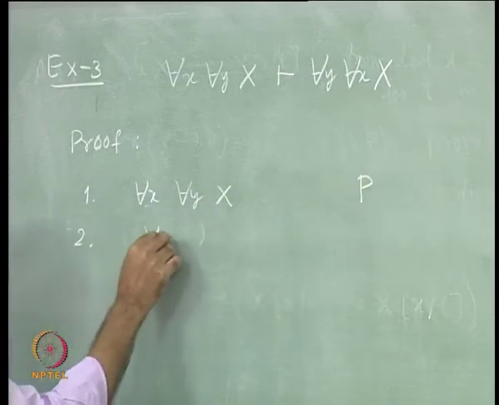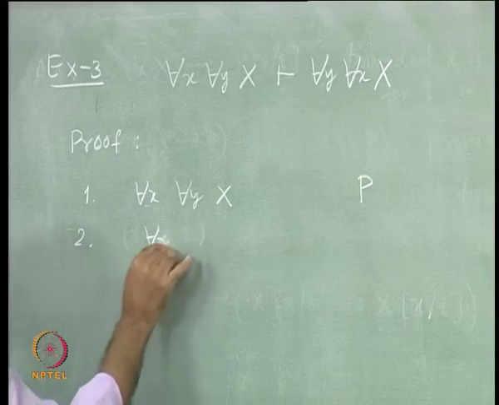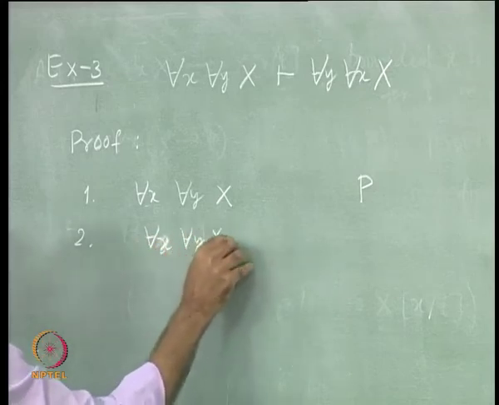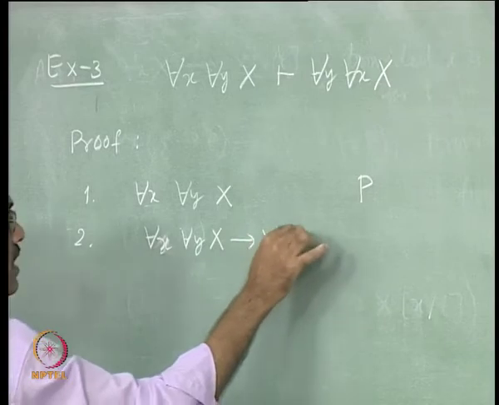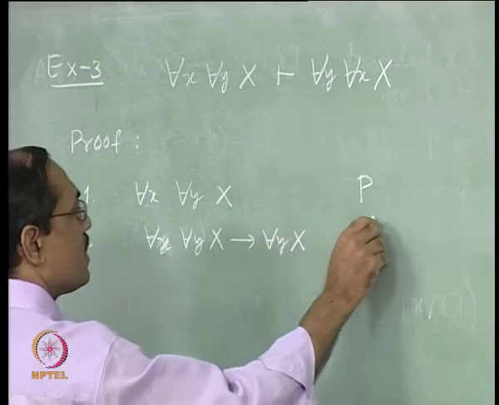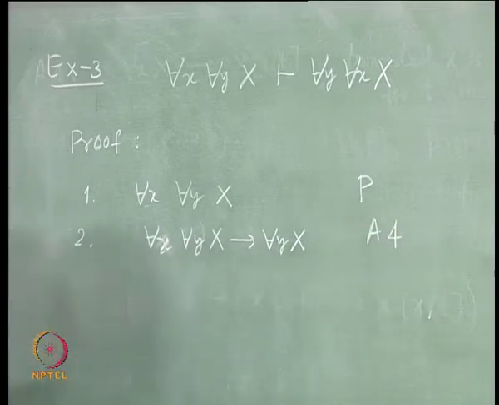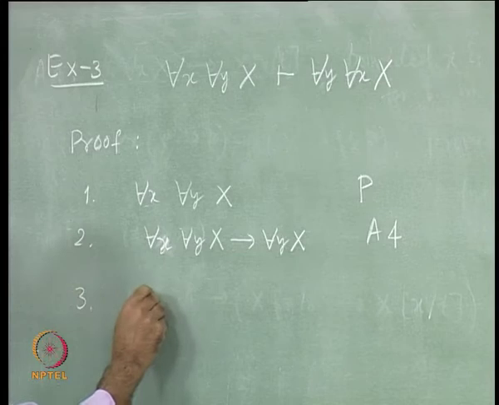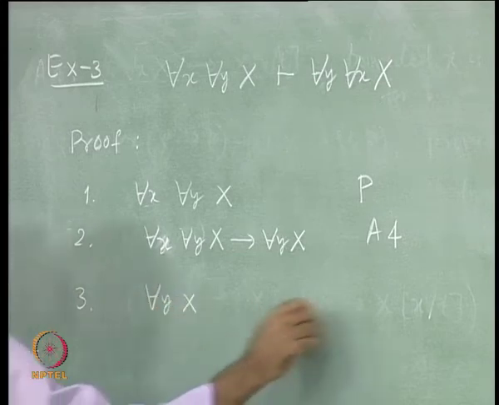Second, we go for each x for each y x implies for each y x, x is substituted by x, that is all, right. So, this is allowed by A4. Okay. Next, we conclude for each y x by modus ponens.